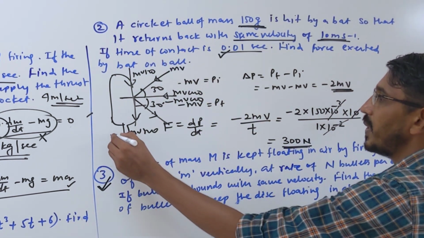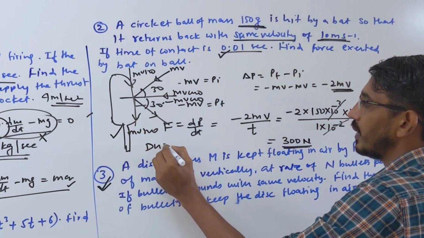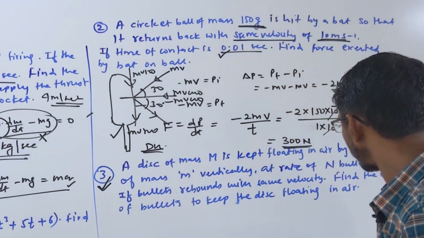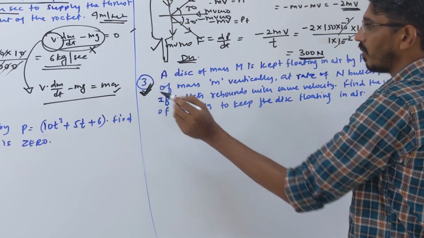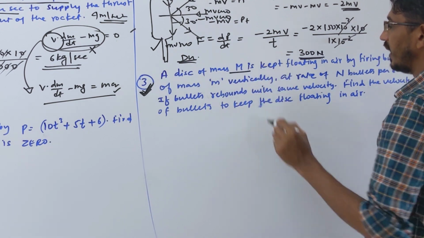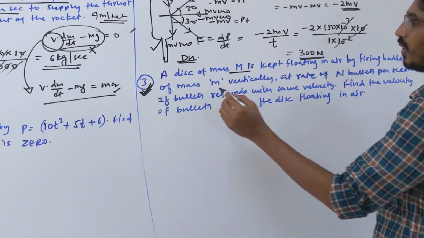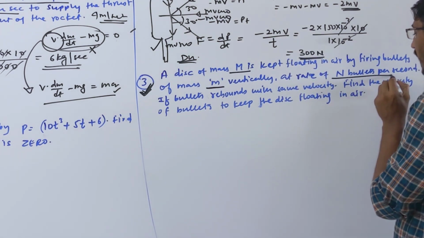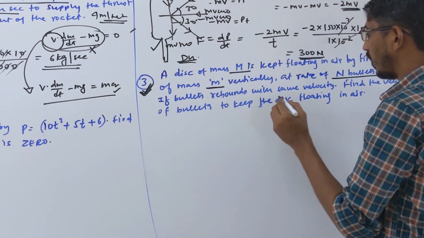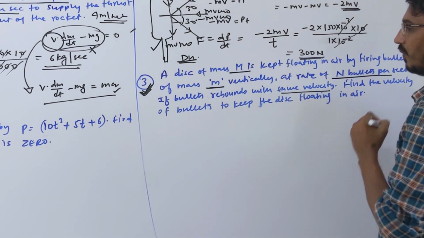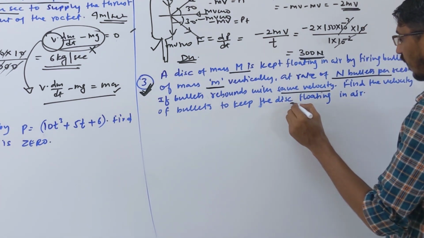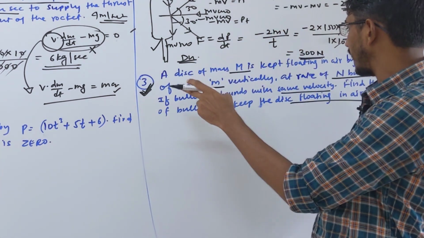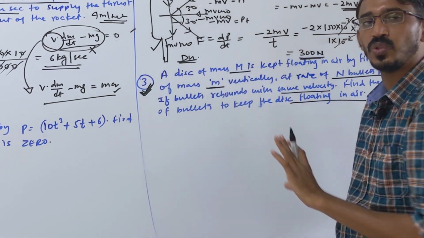Yes, and we will see a similar question again in Dual Nature of 12th class, where they ask about the rebounding of a photon, exactly the same problem. So we are doing this problem, it is a very important problem. They said a disk of mass m is kept floating in air by firing bullets of small mass m vertically at a rate of n bullets per second. If the bullets rebound with the same velocity, find the velocity of the bullets to keep the disk floating in air. Very interesting. Numerically it was asked, and as a formula it was also asked. Both ways this question was asked.